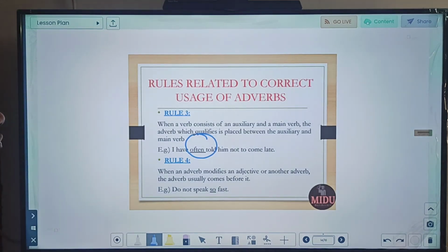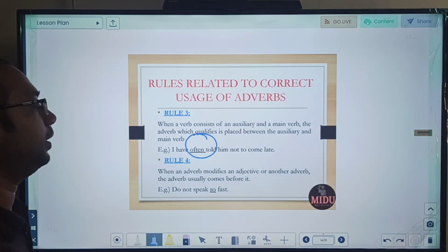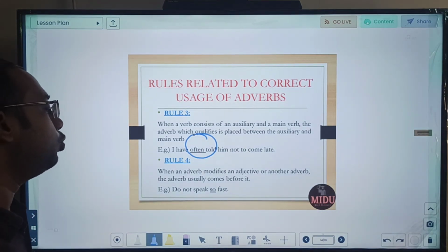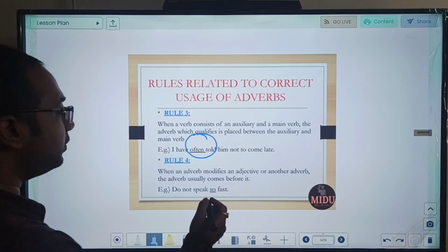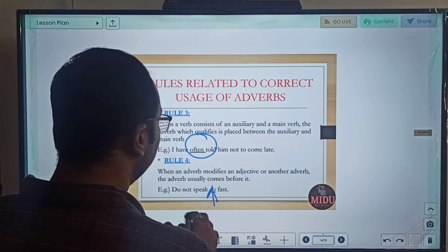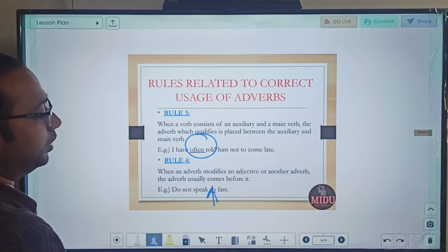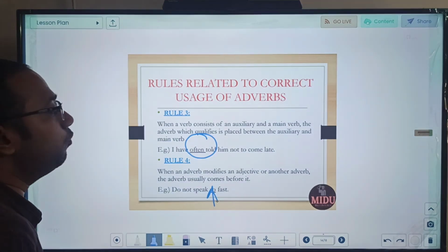Rule number 4: when an adverb modifies an adjective or another adverb, the adverb usually comes before it. So, "Do not speak so fast." Here this adverb is modifying another adverb, so it will come before. We will not say "do not speak fast so" or something like that. This will come before this. This is our rule number 4. Let us move to our next rule.